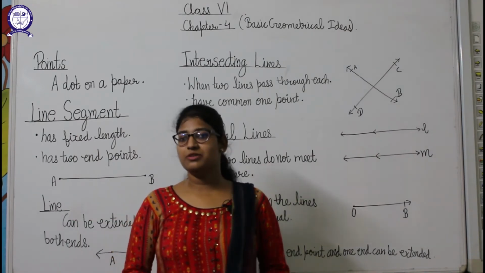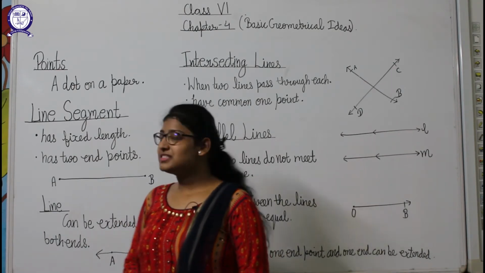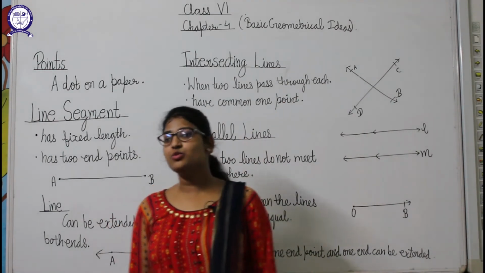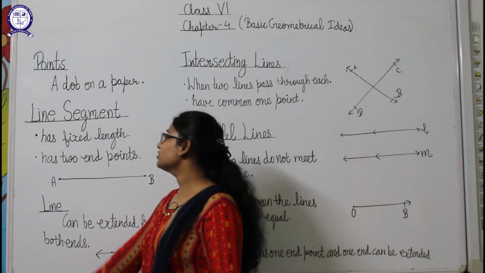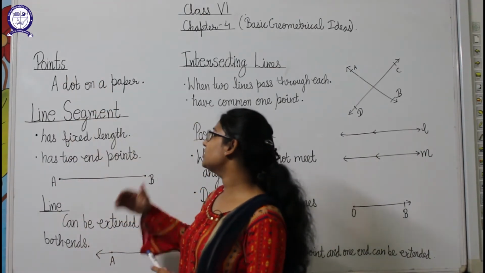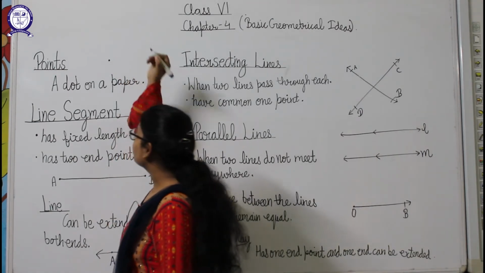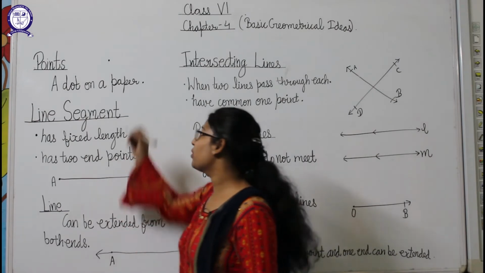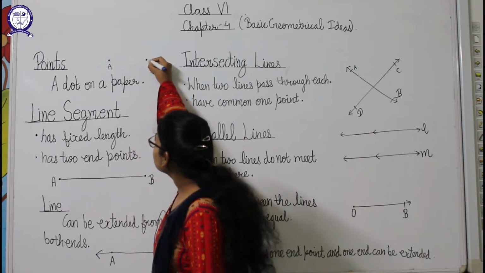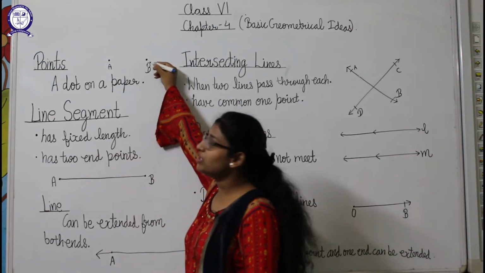Today we will do our chapter 4, that is basic geometrical ideas. As the name suggests, this chapter is related to geometry. Our first topic is points. Students, what is a point? A dot on a paper. Suppose I am putting this dot, so this is a point and we can name it A. So here A is a point. Like this, suppose I am putting this dot and naming it B, so this is point B.